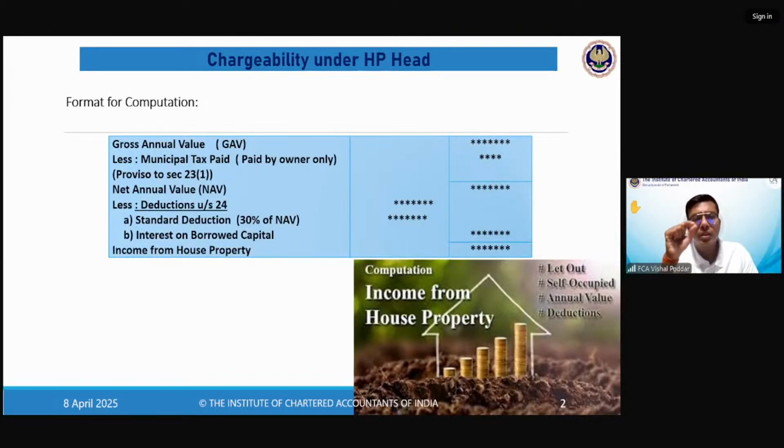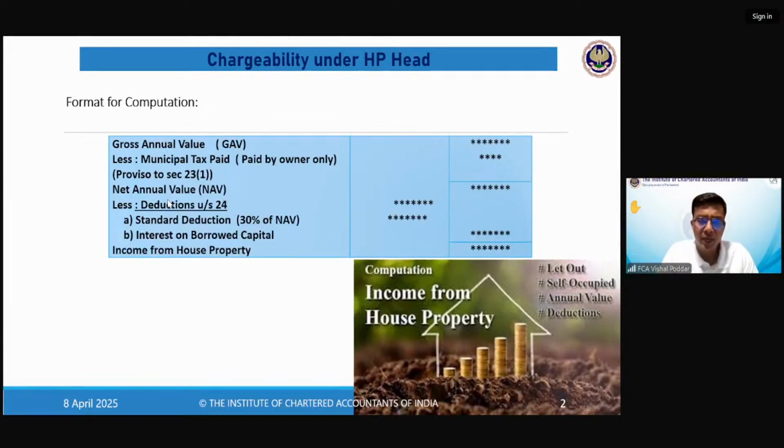Reason is this particular head, as I said, is very specific and precise. You have to strictly follow what is given in the format. So the format says first it has to be paid and it has to be paid by the owner. So when I'm computing my house property income from the rent, I will deduct only that amount of municipal tax which I have actually paid during the year. If somebody else has paid, I cannot deduct. If I have paid but I have not paid in this year, I have paid in the next year, in this year, I cannot deduct. This is the point. Now, after deducting this, you get the net annual value.